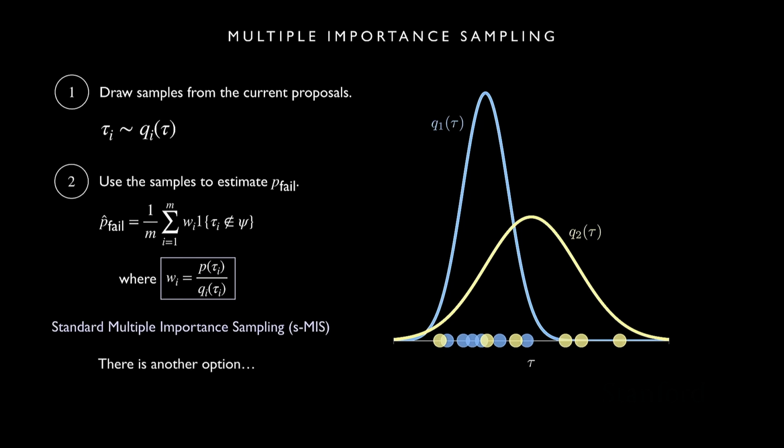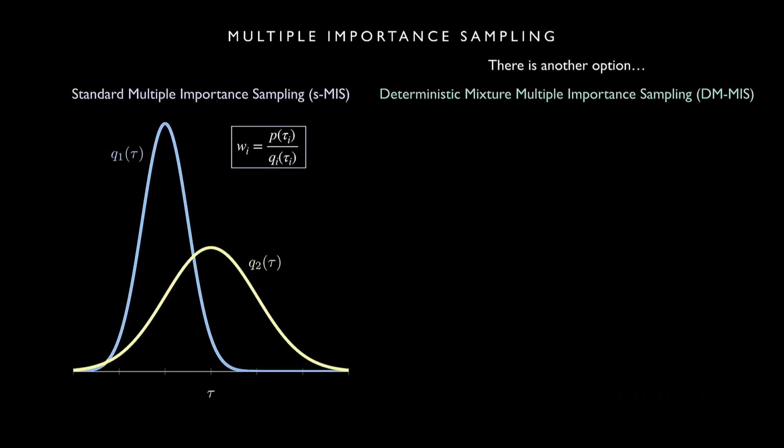It turns out, in a kind of crazy fashion, there's another way you could do this weighting that's equally valid. This took me a minute to understand, so we'll see how it goes, but I think it's interesting to think about. When we think about standard importance sampling, we're assuming that these sample points came from a specific process. That process is that we started with one of our proposals, q_1(tau), and drew a bunch of samples, as we saw before. Then we went over to q_2 and drew a bunch of samples from q_2, and then we get weights the way we would expect.